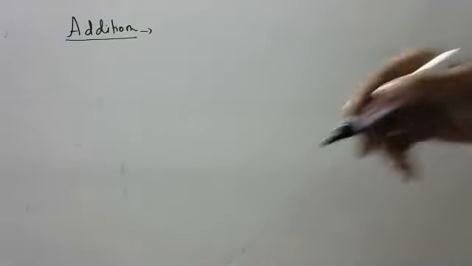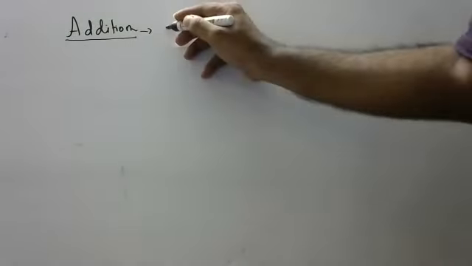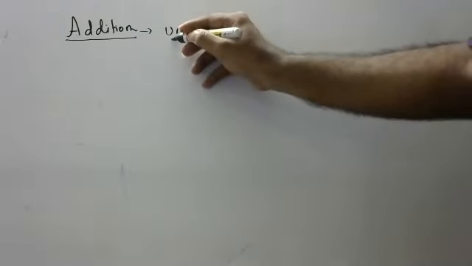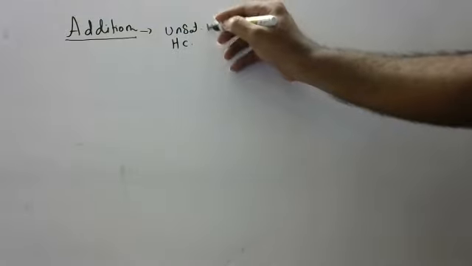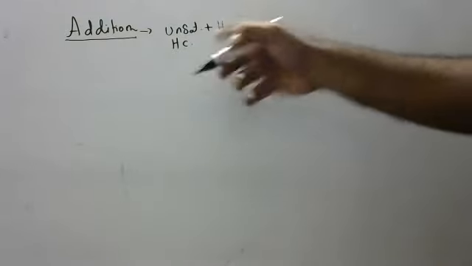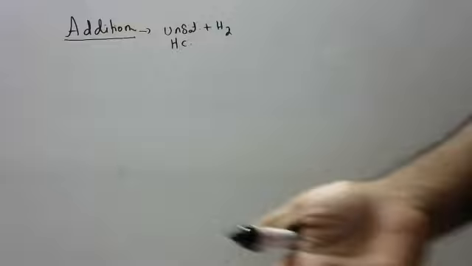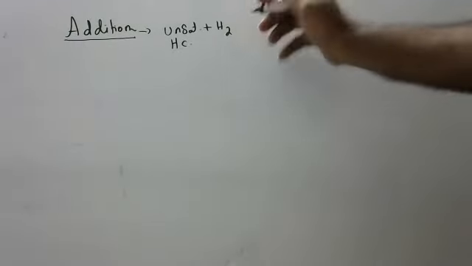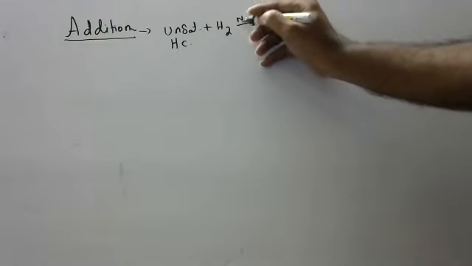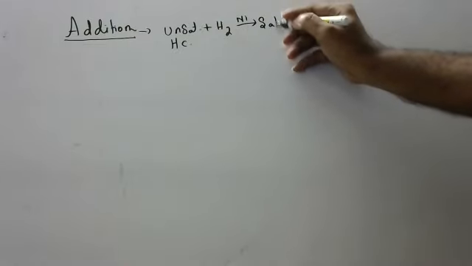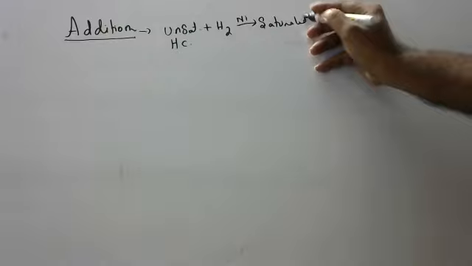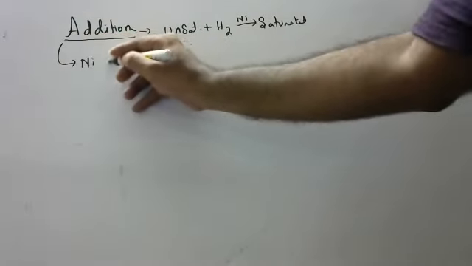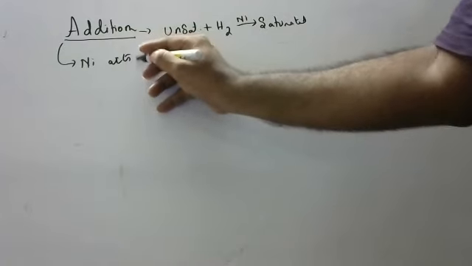Addition reactions are possible only for unsaturated hydrocarbons. I told you long back; I hope you remember. For unsaturated hydrocarbons, you can add anything: hydrogen, chlorine, bromine, iodine. If you add hydrogen in presence of nickel catalyst, they will become saturated. Here, in the addition reaction, nickel acts as a catalyst.